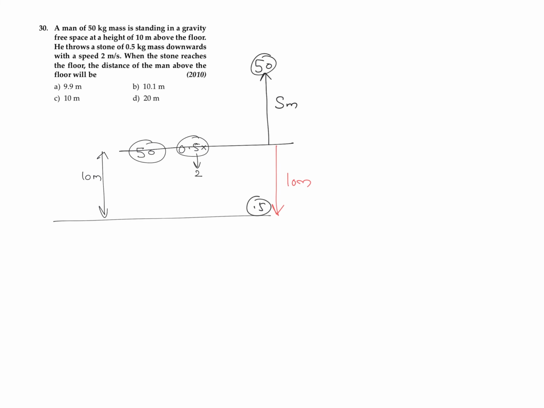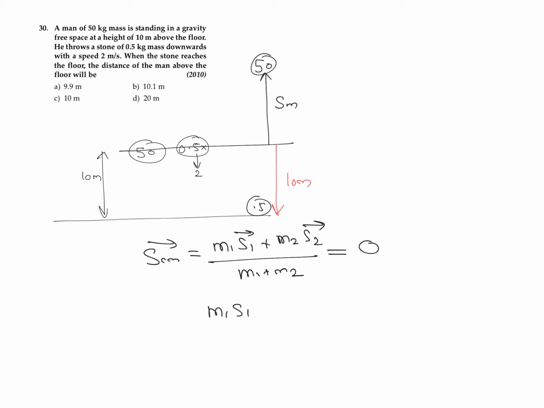So we can use the concept of displacement of center of mass, that is equal to m1 into displacement of first object plus m2 into displacement of second object, divided by the total mass of system m1 plus m2, which should be equal to 0. As the external force acting on the system is equal to 0, acceleration of center of mass should be 0, velocity of center of mass should be 0, or displacement of center of mass should be equal to 0. So we can write m1 s1 plus m2 s2 should be equal to 0.